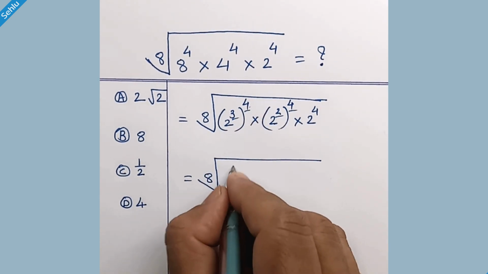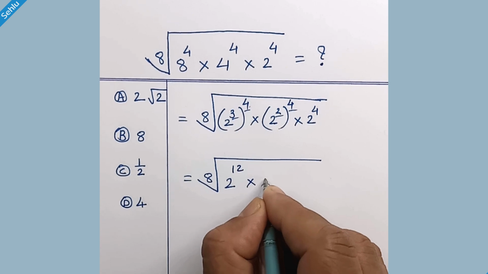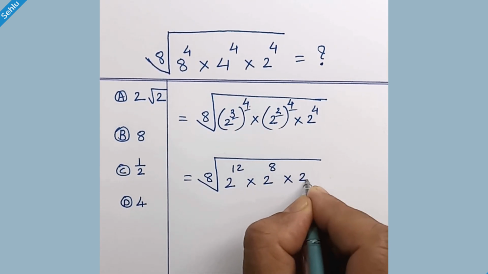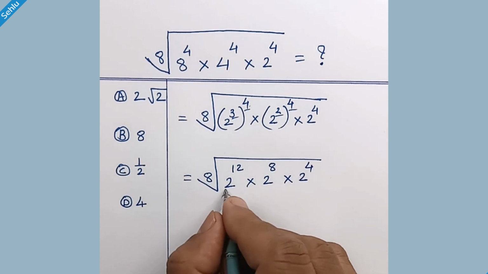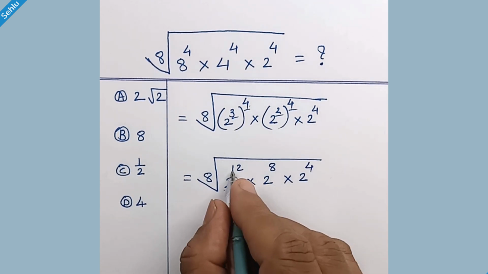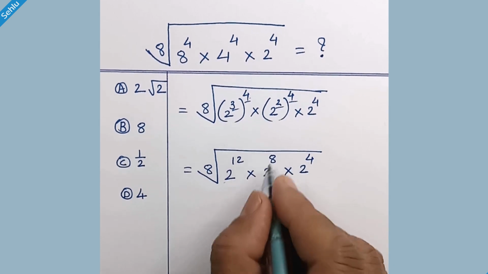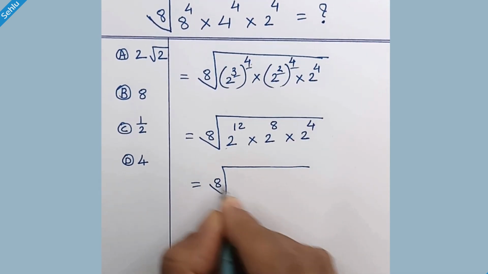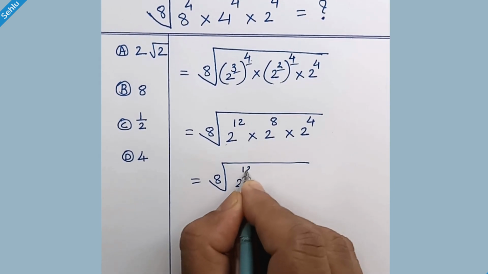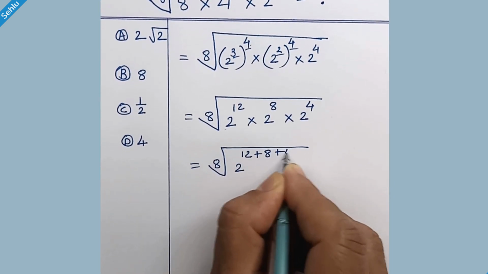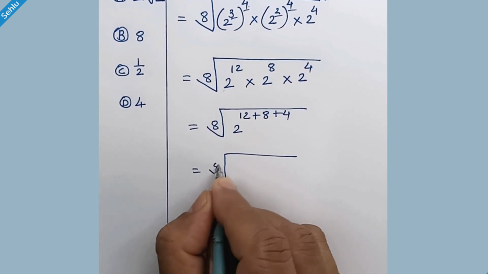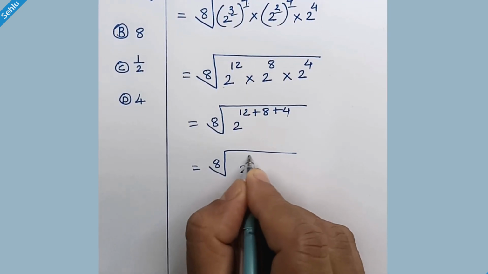3 times 4 is 12. 2 times 4 is 8. Here we have same base, so all the exponents can be summed up. 12 plus 8 plus 4. So it will be 24.